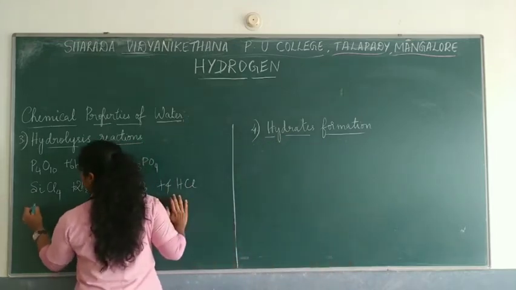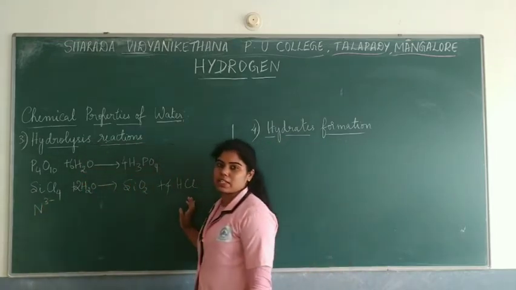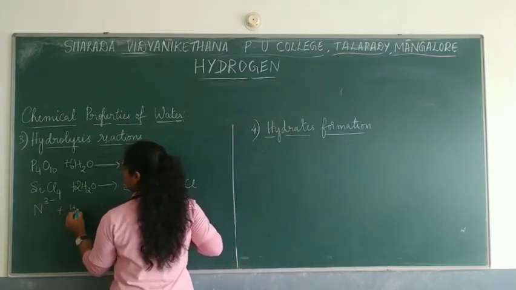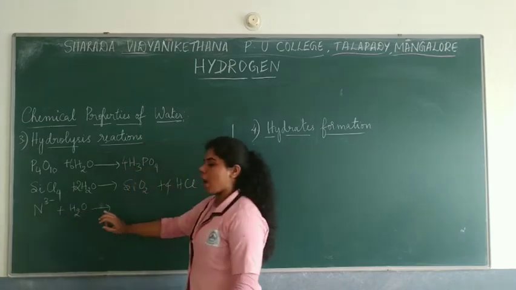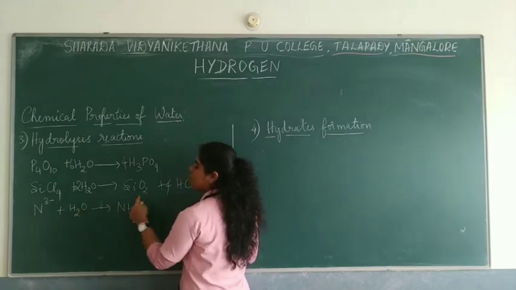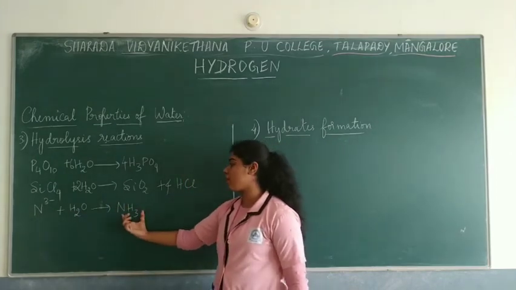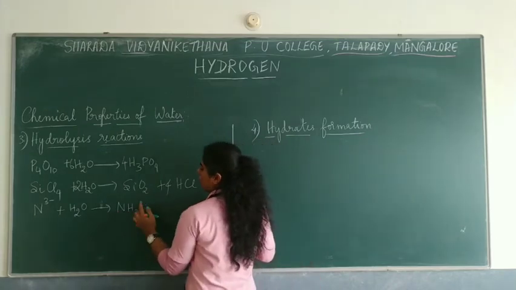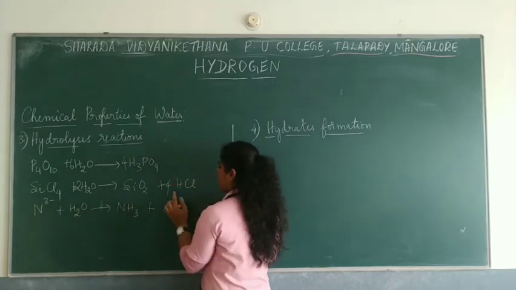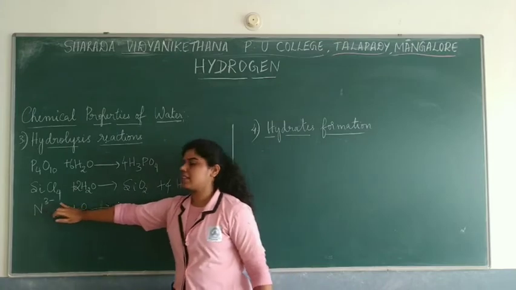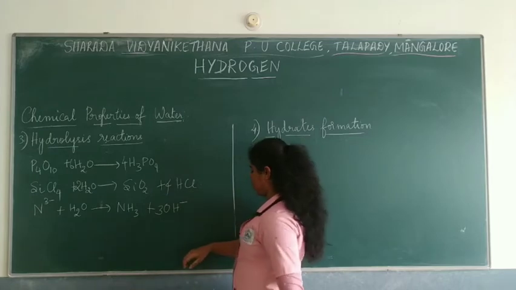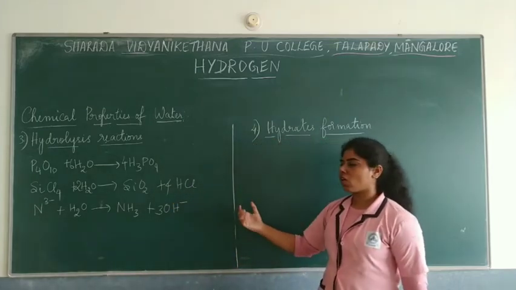Even if you take an ion, that is the nitride ion, written as N3 minus. If you try dissolving it, it forms ammonia, NH3. So preparation of ammonia can be done by a hydrolysis reaction. Ammonia will be in the gaseous state here. So ammonia is formed with some ions. Here an ion is reacting, and that's why ions have to be left out. So here it is N3 minus. Obviously here also it should be 3OH minus, which is being left out. So the ions have to be balanced here.